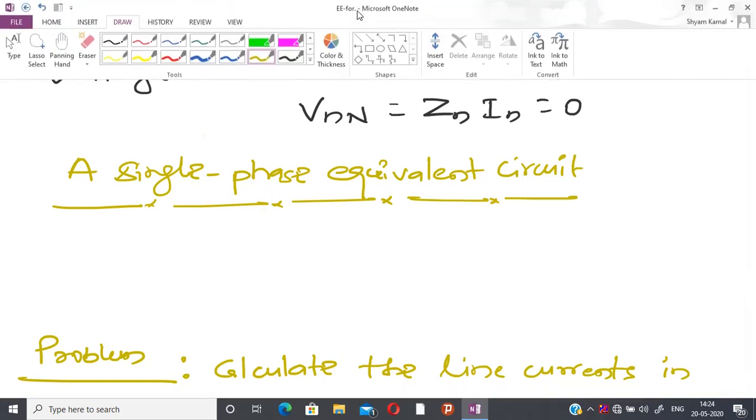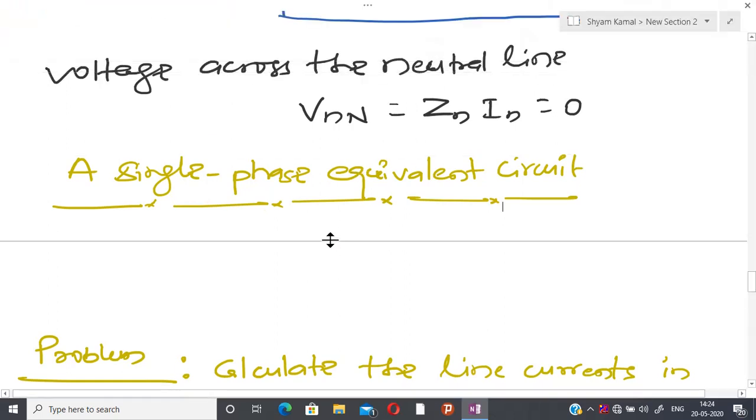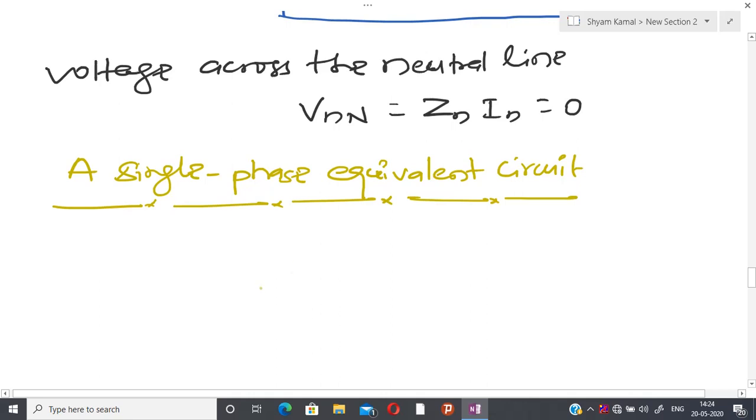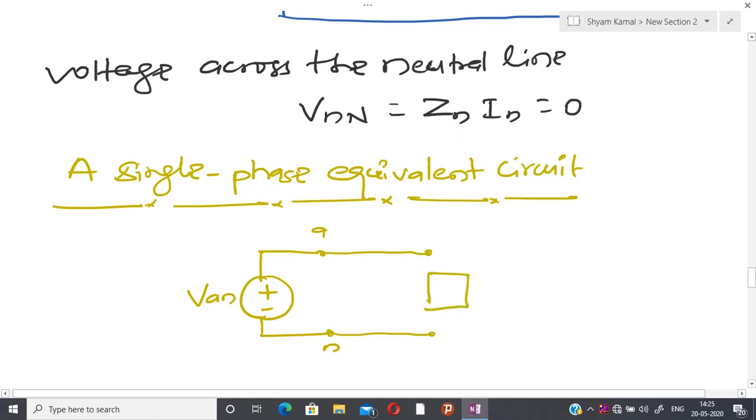So if you see the single phase equivalent, I can interpret it like this. I have one voltage VAN, and here one neutral line, and here line A, and after that it is going to connect with a single load, and that impedance is ZY.